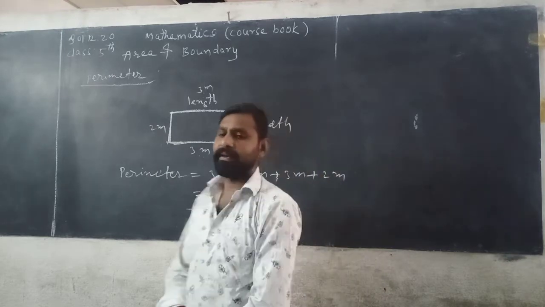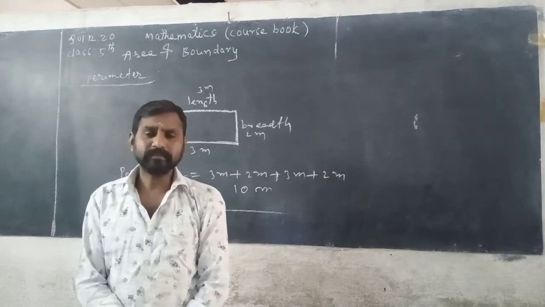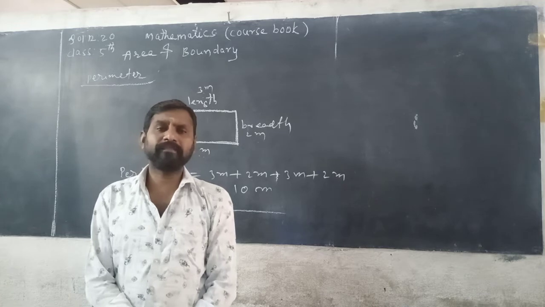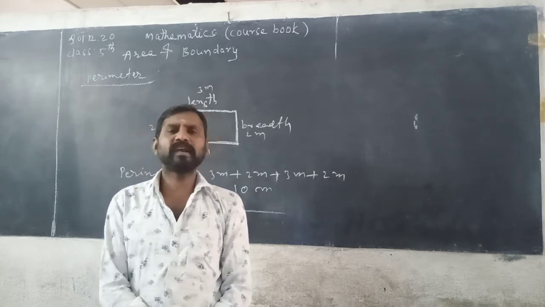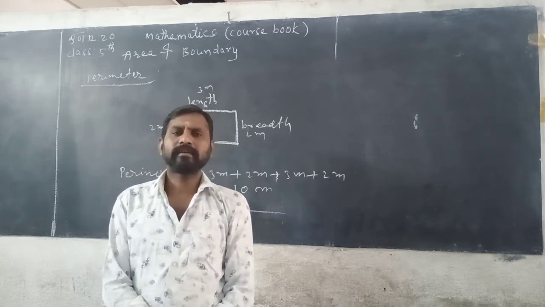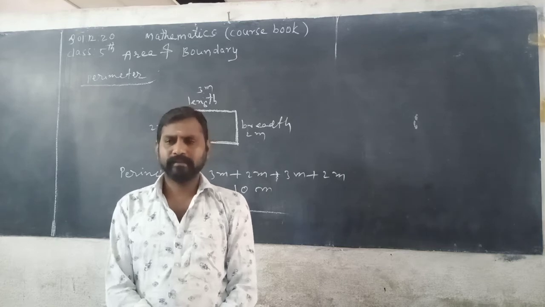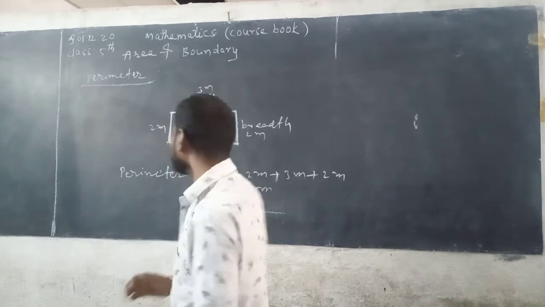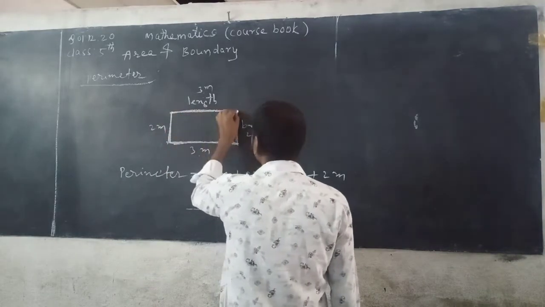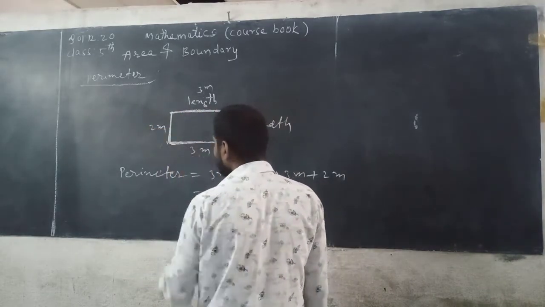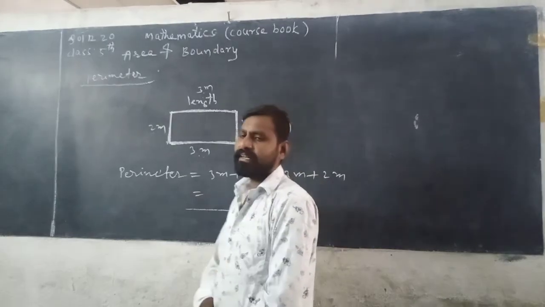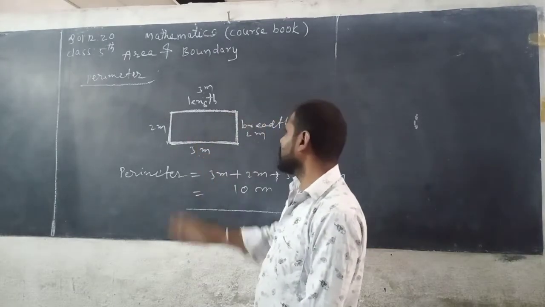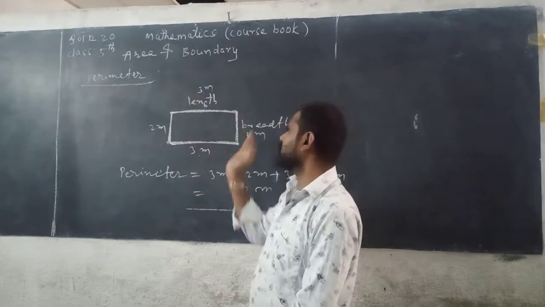This is the perimeter. So once again, the distance around a closed figure is known as its perimeter. Means in a rectangle, it has length and breadth.